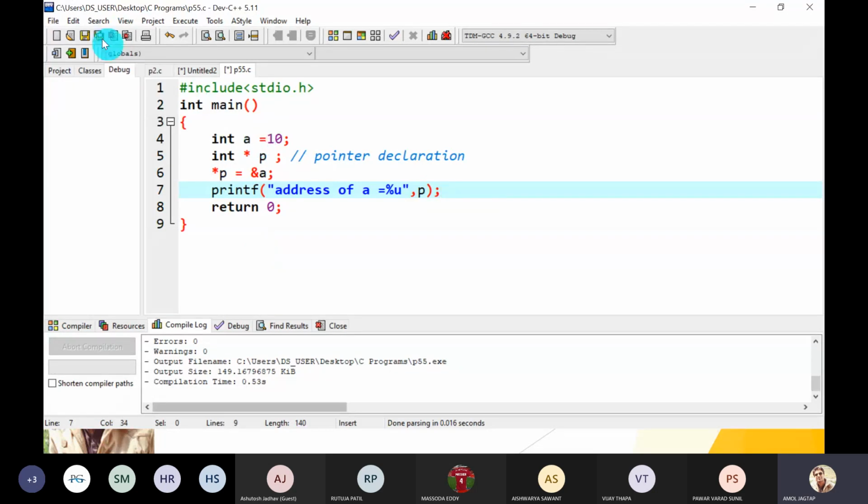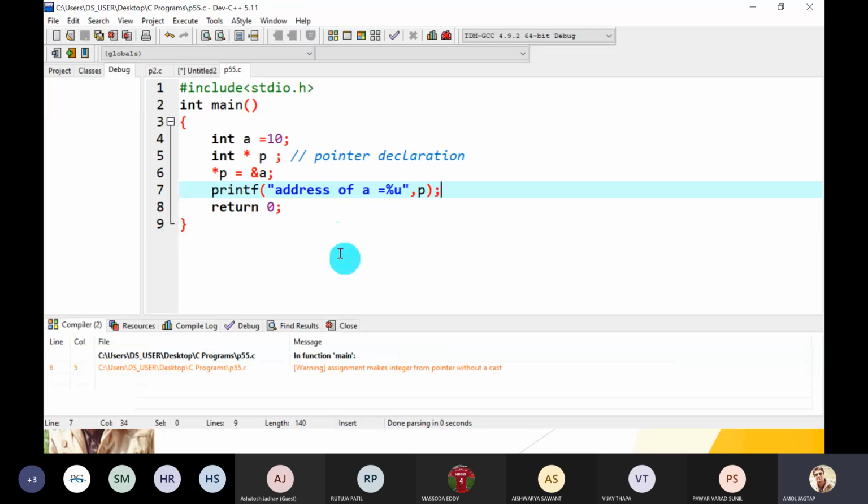Just save it and compile it. Oh, it gives you a warning.